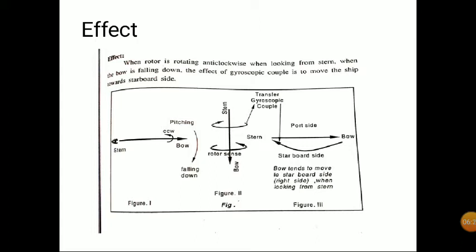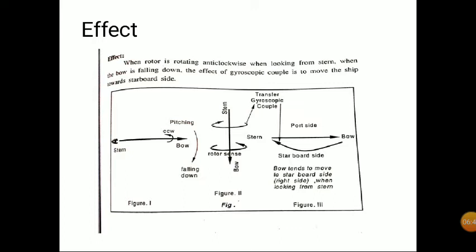So now you can see the direction of the rotor. Counterclockwise, it is already mentioned here. So what will be the gyroscopic couple? Opposite direction, so clockwise. So clockwise means when we are looking from stern it is clockwise, means it is coming towards stern.